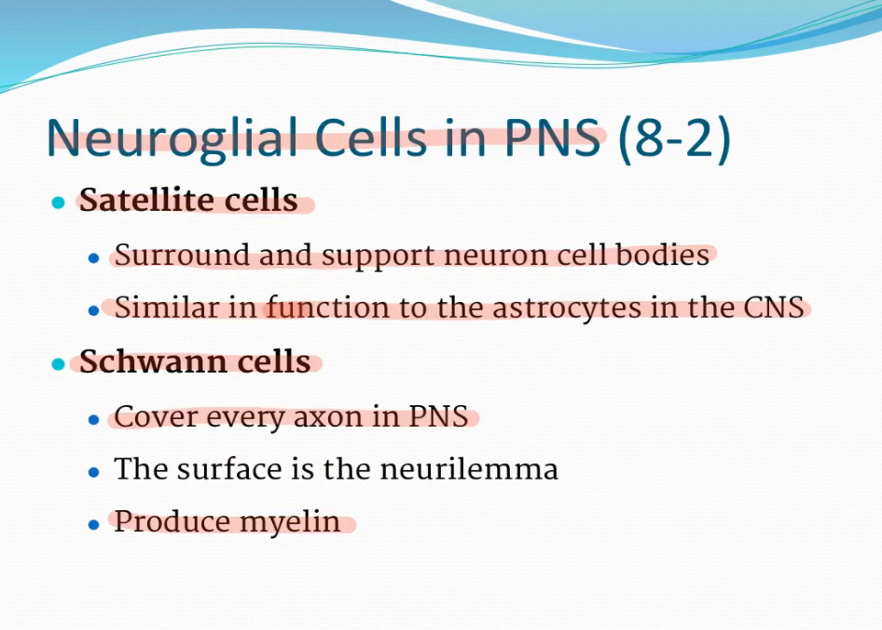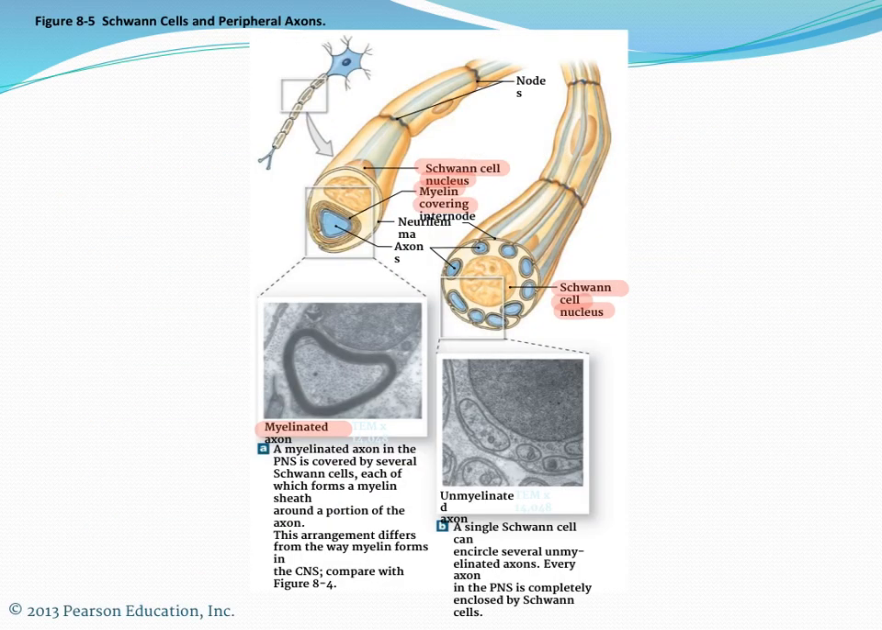Now, the neuroglial cells in the peripheral nervous system: the satellite cells are the supportive cells, and they're similar or parallel to the astrocytes, but they're found in the peripheral nervous system. And the Schwann cells cover every axon in the peripheral nervous system, and what they do is they produce myelin. Again, this shows you the Schwann cell and the myelin covering.